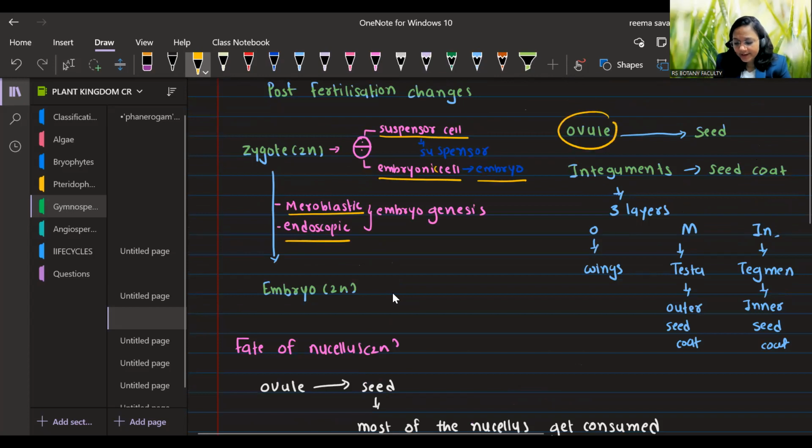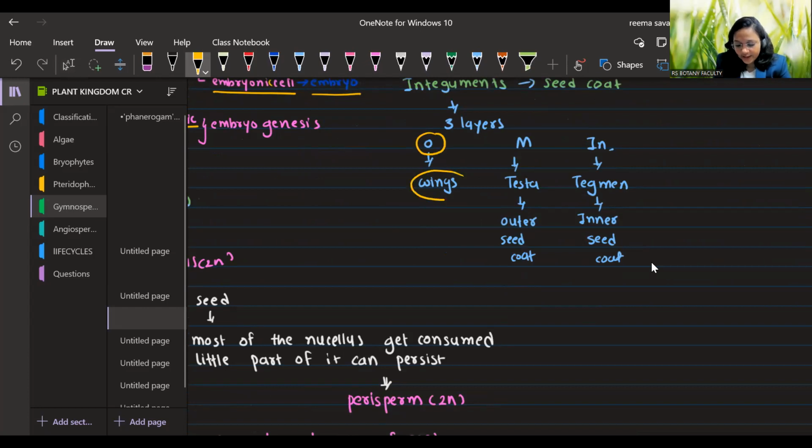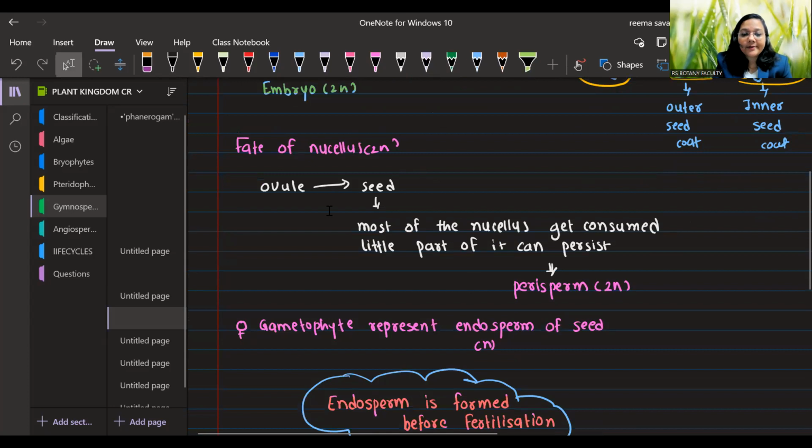Their ovule will get converted into seed, integument will get converted into seed coat. There were 3 layers in the integument. The outer layer will be converted into wing. The middle layer will form testa. What is testa? Outer seed coat. The inner integument will form tegmen, that is inner seed coat. Now what will be the fate of nucellus? I already told you, it will get used up. If it is not used up, it will persist, and that persistent nucellus is known as perisperm. Sperm means seed. So it is present in the periphery of the seed. So it is perisperm.